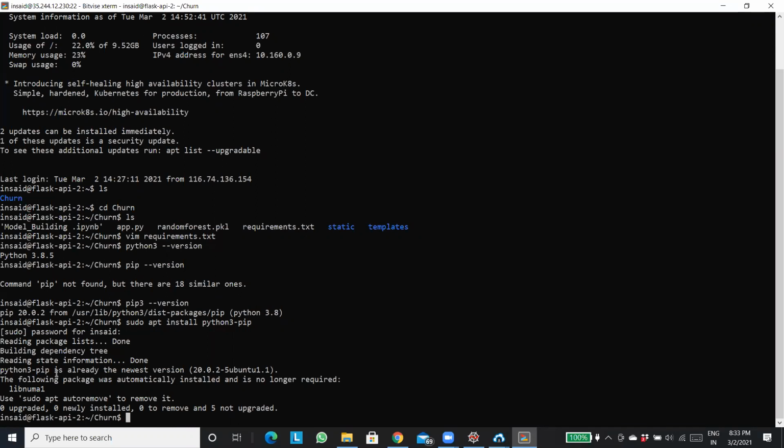Getting my point? Any doubt, guys? If you do not have Python installed as well, then you'll have to install Python as well. For that, search the command on the internet, you'll get it. These Ubuntu commands are easily available on Google. Just put the purpose, that I need to install Python in Ubuntu, and you'll get many commands. You can use any of them. Any doubts still here, guys?